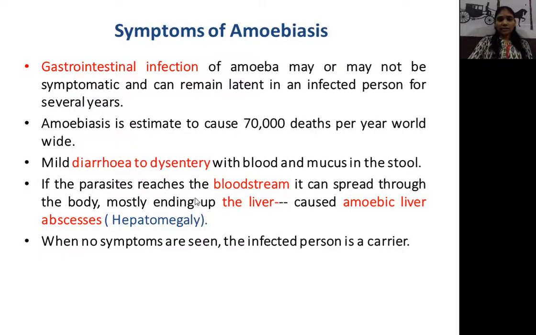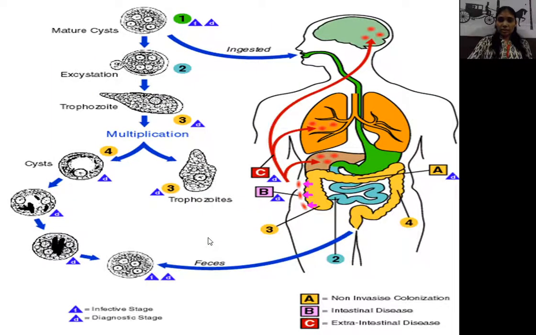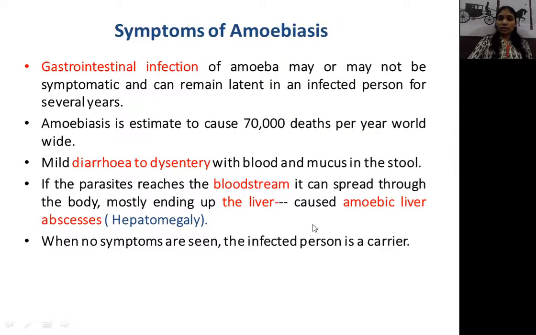If the parasite reaches the bloodstream, it can spread through the body. As I told you, the trophozoites reach towards the liver. What happens in the liver? In the liver they cause amoebic liver abscess. When the trophozoites enter into the liver, they damage the liver and cause amoebic liver abscess. It means that swelling occurs on the liver and it accumulates pus, and that is called hepatomegaly.